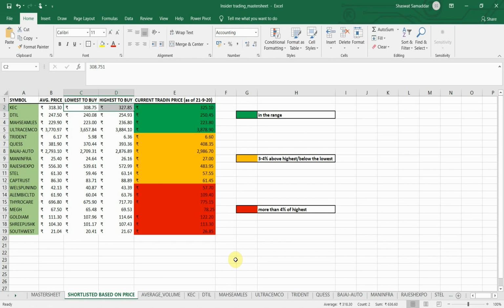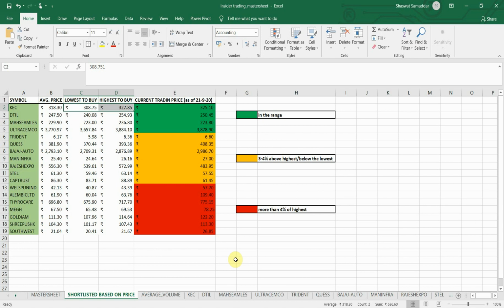If the promoters bought again after the price came down, then it implies that they are expecting much greater profit. And if that fallen price point is within the range of plus minus 3%, then we should definitely buy that stock.